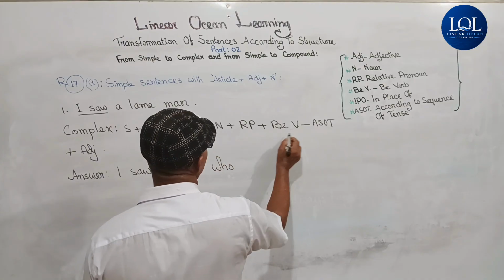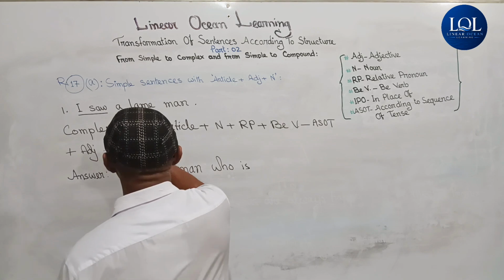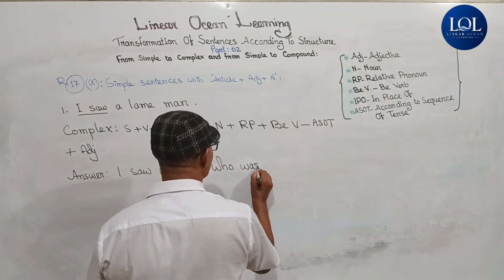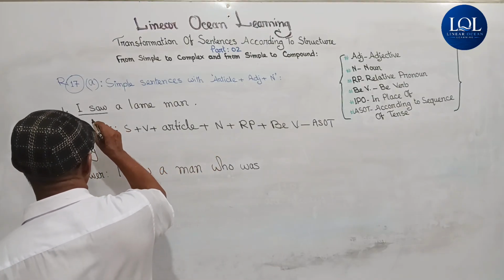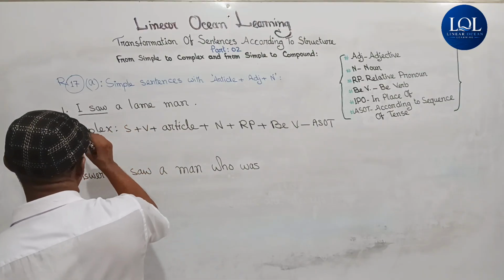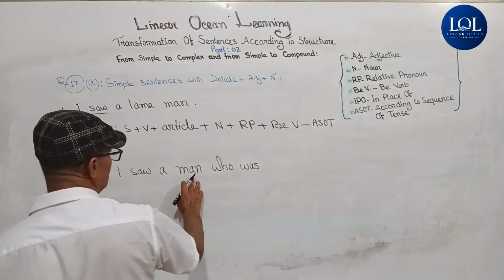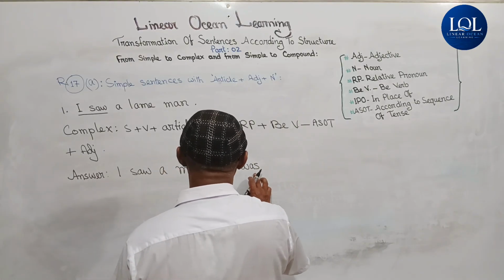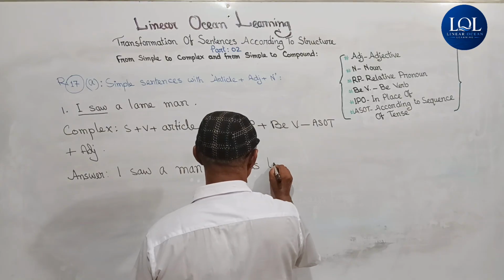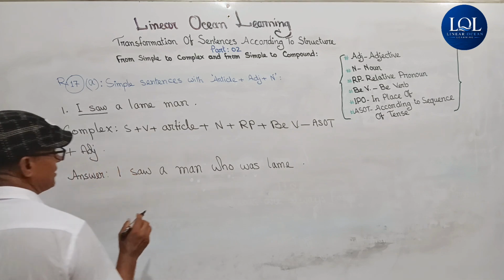And the BV, that is be verb, will be was, because the exemplified simple sentence is in past indefinite tense and the subject is a man, third person singular number, that's why the BV will be was, plus adjective lame, who was lame. I saw a man who was lame.